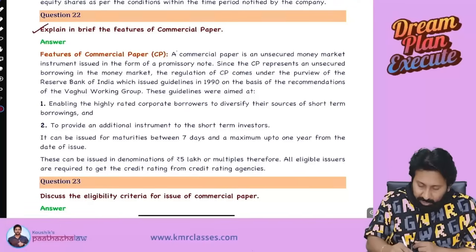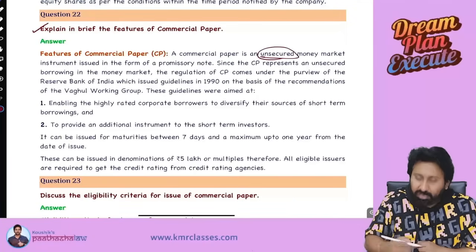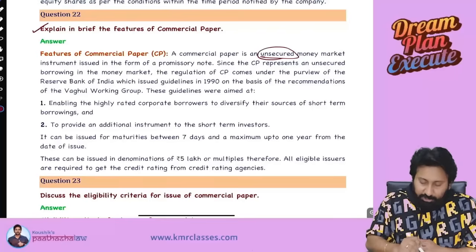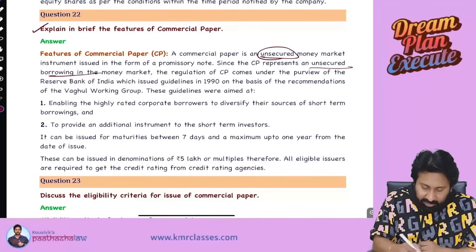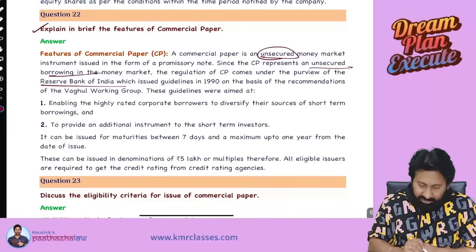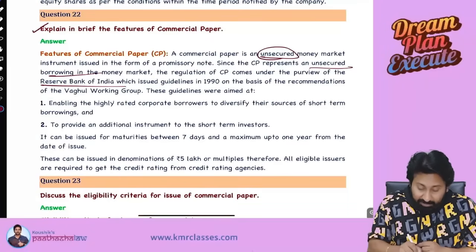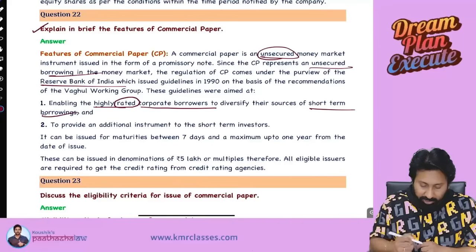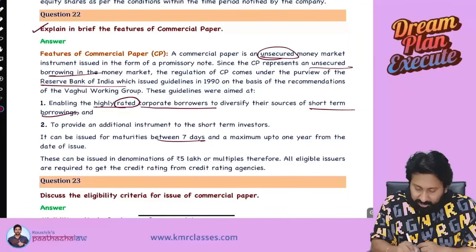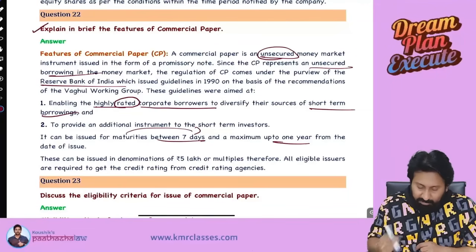See now. Commercial paper is unsecured. Point number 1: money market instrument, means debt instrument. Commercial paper is an unsecured borrowing. It is governed by RBI. Next one. It can be issued only by highly rated corporate borrowers. It's a short-term borrowing. Why short-term? Because maturity will be between 7 days to maximum up to 1 year.